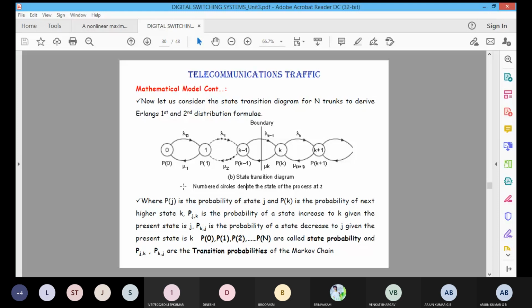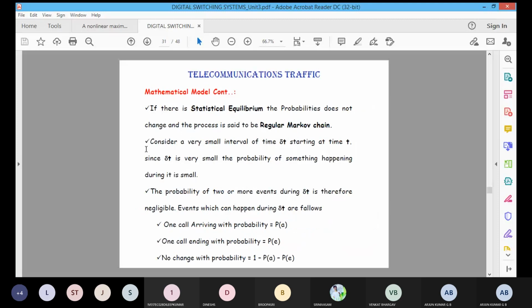Okay, and P of 0 to P of n are the state probabilities. The number of calls will be variable, or the calls will be disconnected, ended. Okay, there is a state probability, and the transition will be PJK and then PKJ. Clear? Based on this, everything will happen in a particular small time interval, there will be a dt. Suppose you consider the starting time also as dt, that also will be very small, both will be the same.